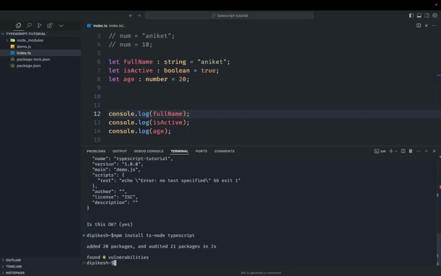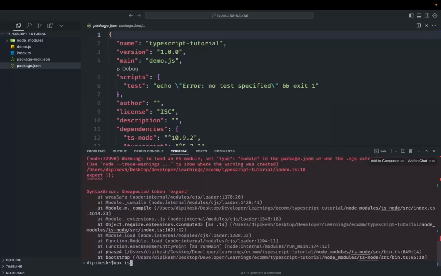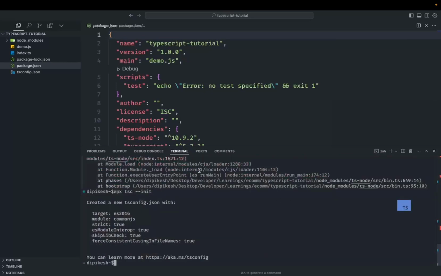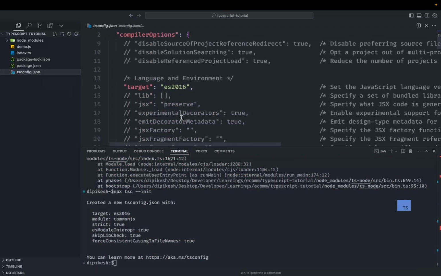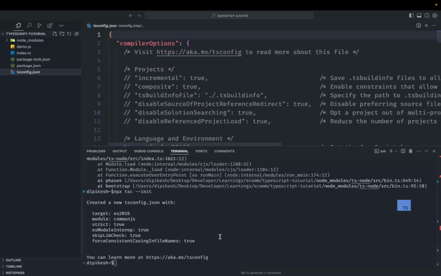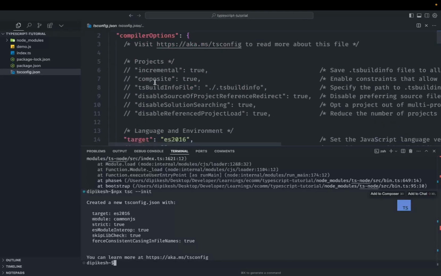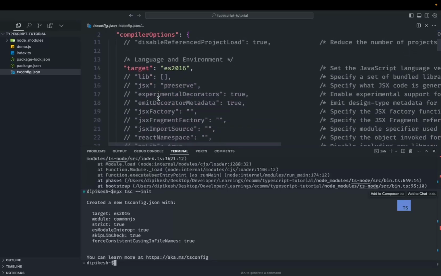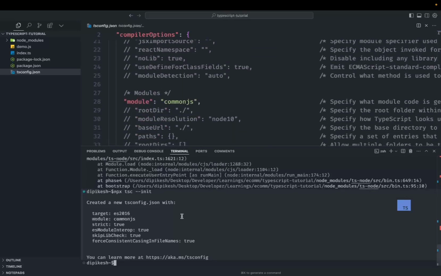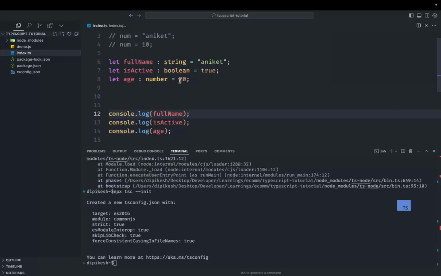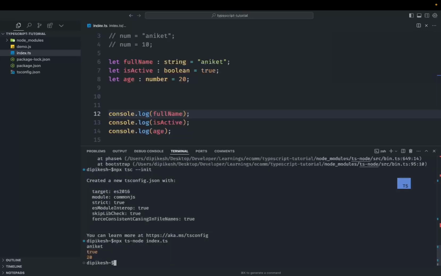Now we may also need to configure a tsconfig file, but we can simply say npx tsc --init. So this will init our tsconfig file, where some configuration of TypeScript is kept. Based upon our requirement, we can comment out some things, but let's keep it as of now because our main focus is to see the application of TypeScript. So now we can simply run this file. Yeah, so that's all.